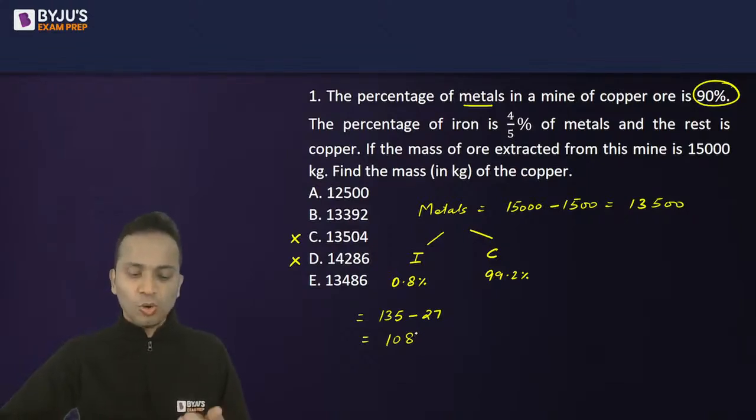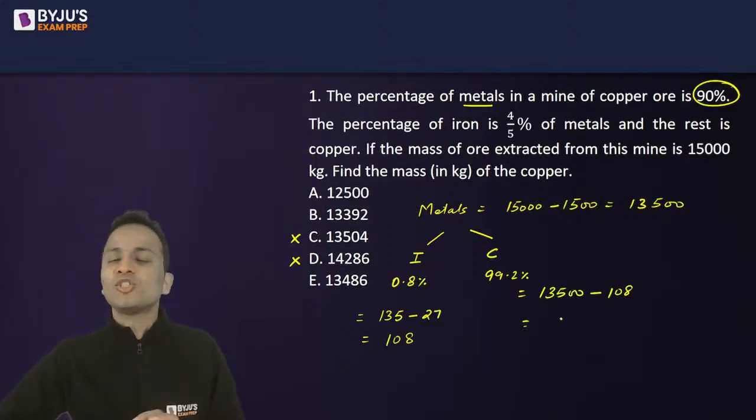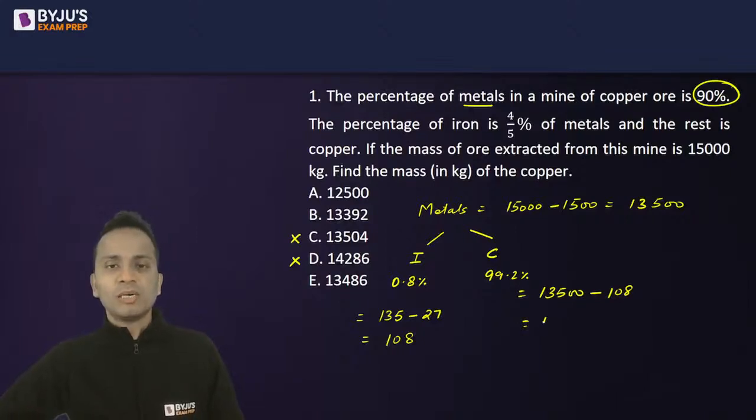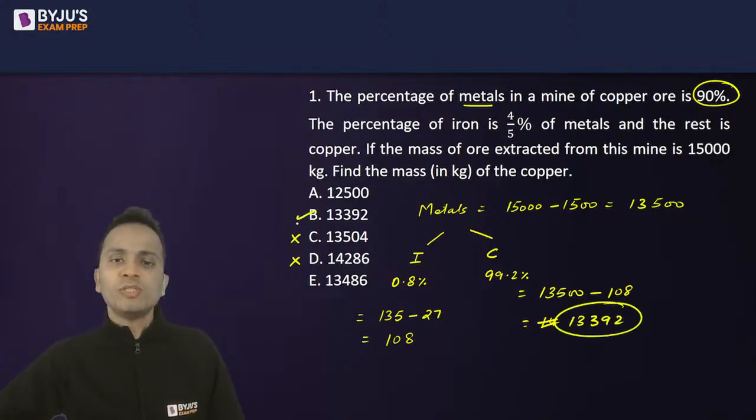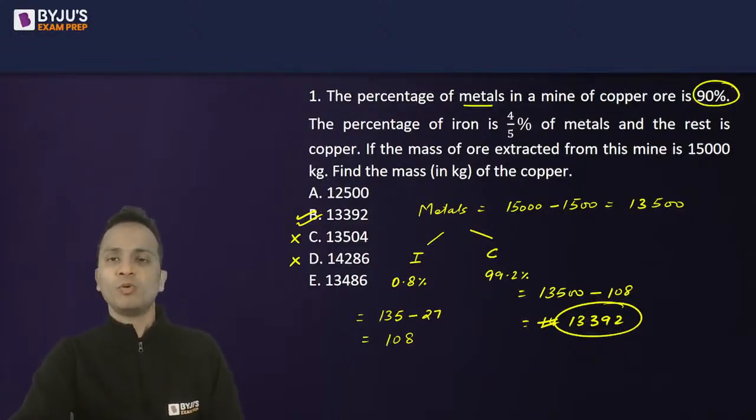All right. So now what to do? We have to subtract 108 from 13,500 and that will give you the mass of copper. So 13,500 minus 108. You can do all these calculations orally as well. So this comes out to be 13,392. So 13,392, that is option B will be the correct answer of question number one.